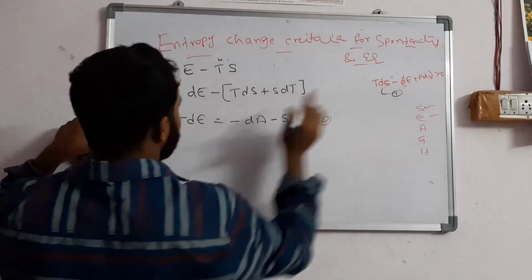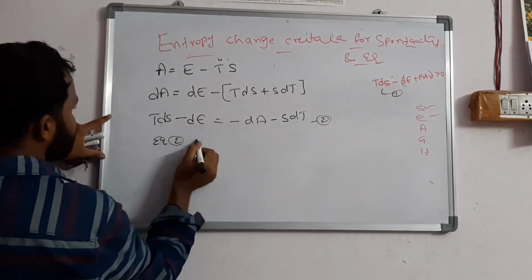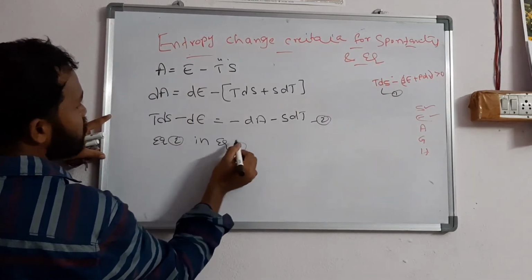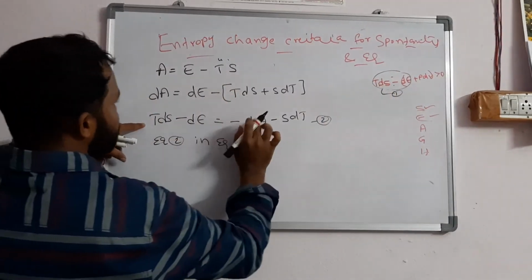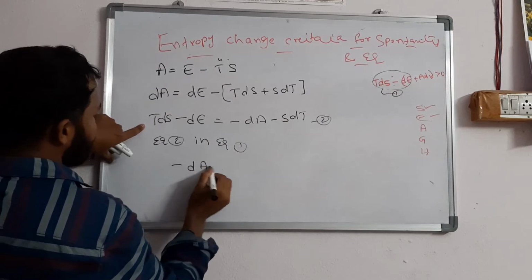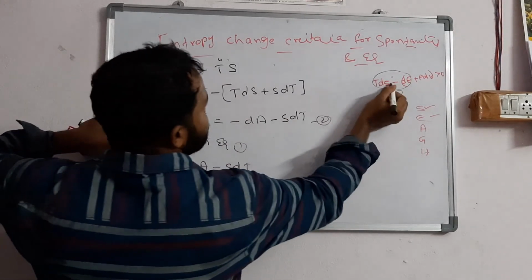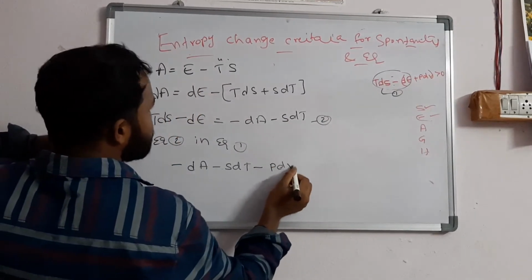Substitute equation number 2 in equation 1. What will you get? Equation 2 is TdS minus dE. In place of TdS minus dE, I replace it with this term: minus dA minus SdT, then minus PdV. Minus PdV is greater than 0.